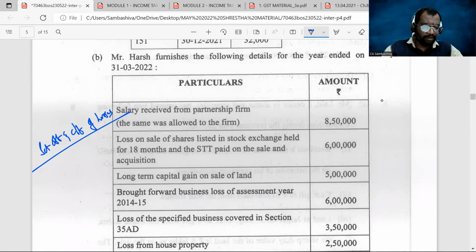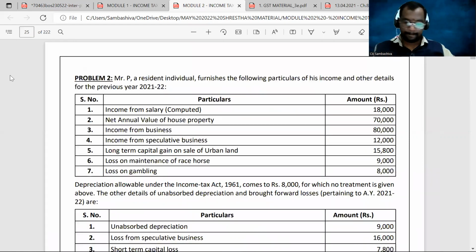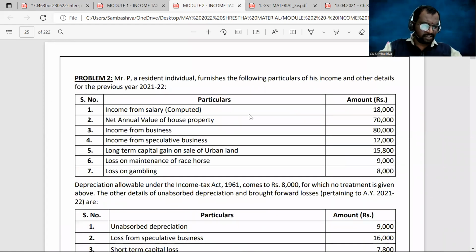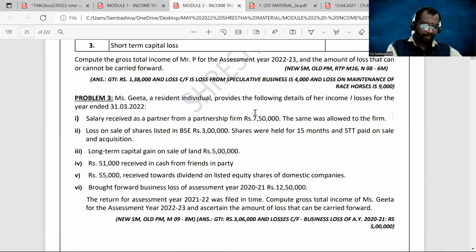A similar problem we have already done in our Shreshta material. Let me take you there. Here you can see this is the chapter set off and carry forward of losses, and it is similar to problem number 3.